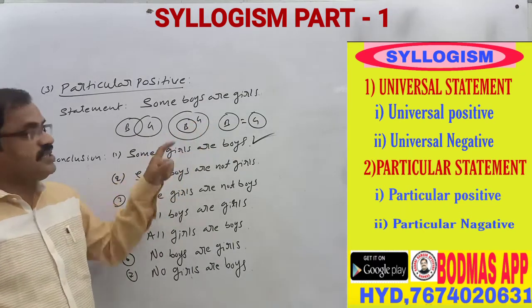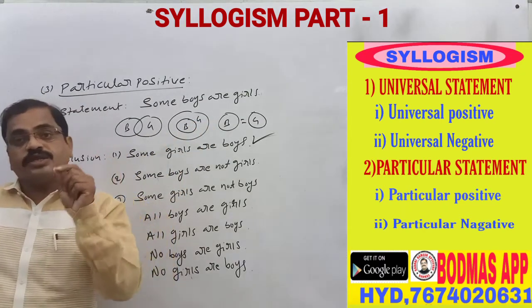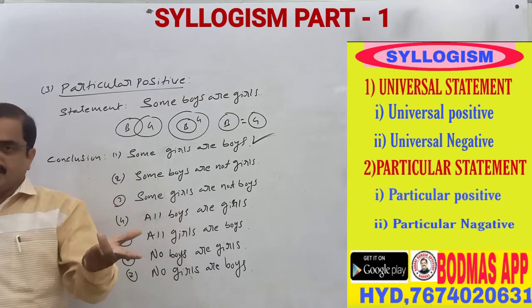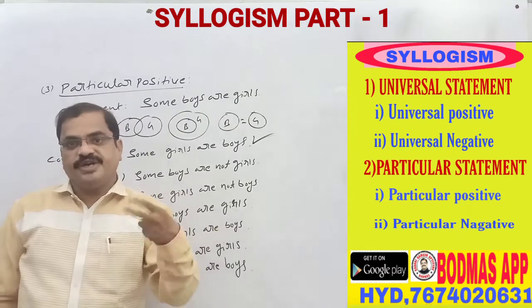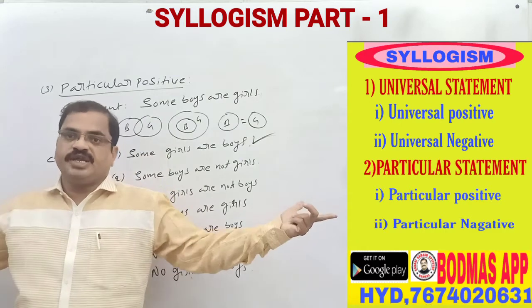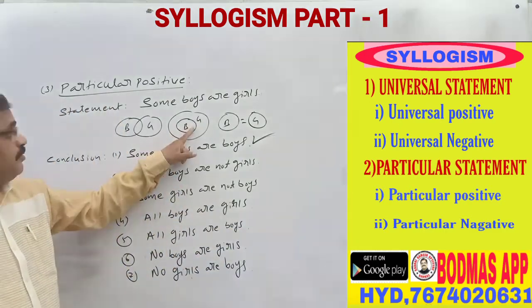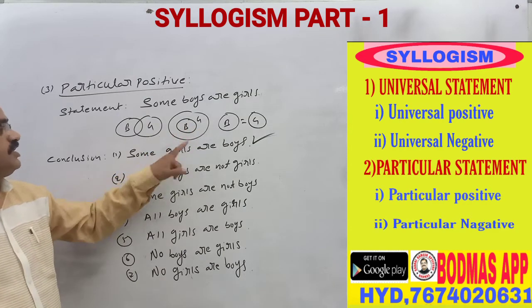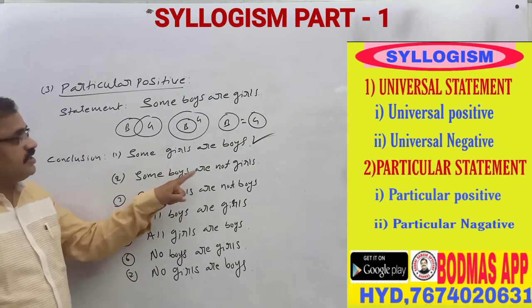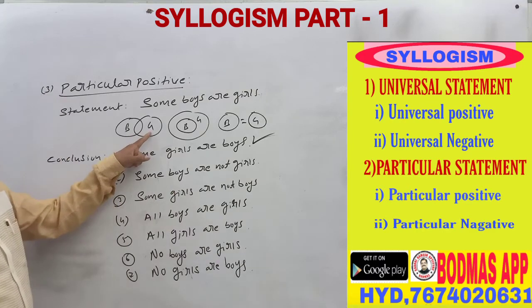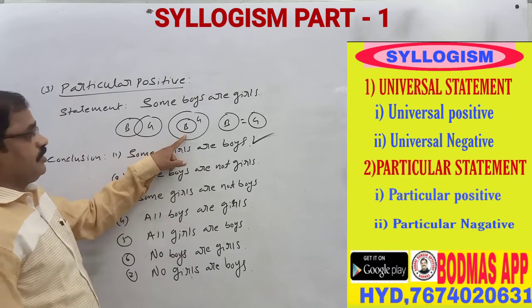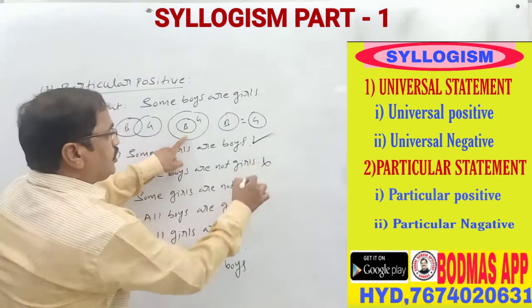No, sir, all boys are girls? Just before, I told you, all Telangana people will become India. Then some Telangana people also become India. Some Hyderabad people become India. So one person also becomes India. So certainly, some boys are girls is automatically right, and some girls are boys also becomes right. Some boys are not girls: here it is wrong, so it does not follow.